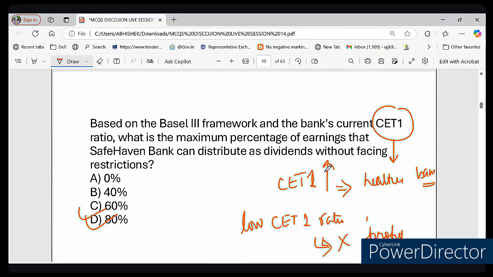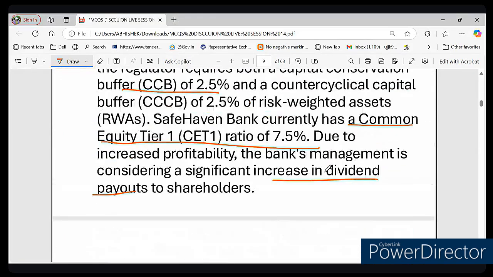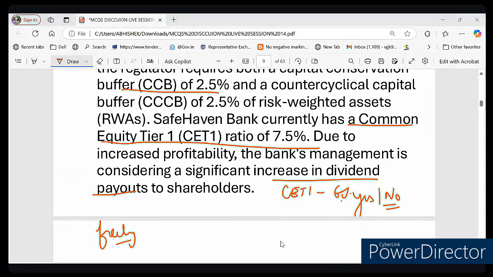Now let me ask you, suppose instead of this 7.5%, the bank has CET1 of 6%, right? Do you think they can distribute dividend freely? Yes or no? Suppose CET1 is 6%, not 7.5%. Do you think that they can distribute dividend freely? Yes or no? What do you think? No, obviously no, right? Very good.